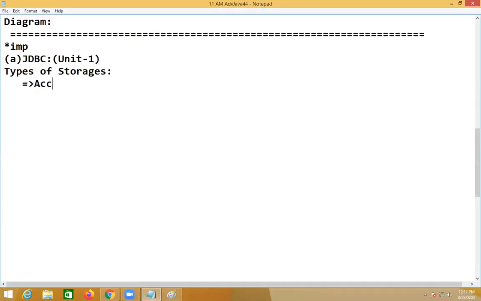Storages, you write like this, according to Java application development.